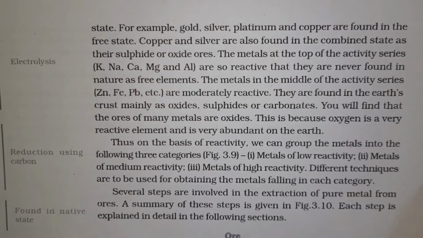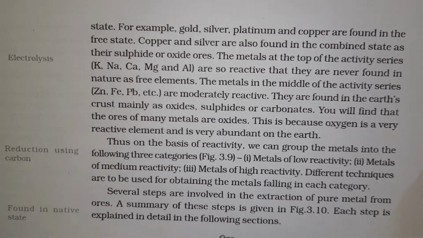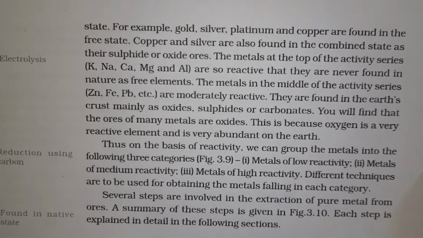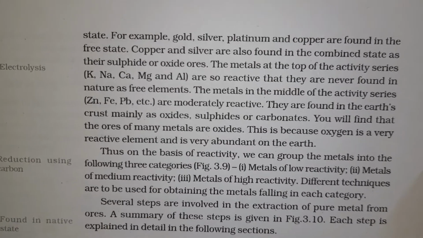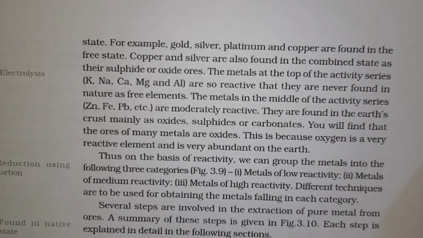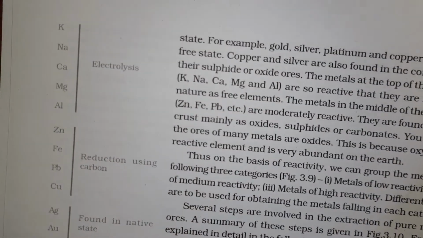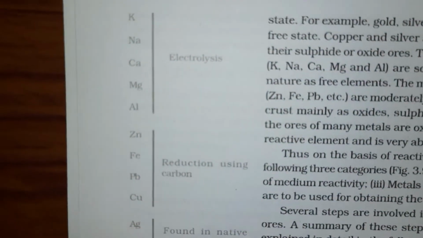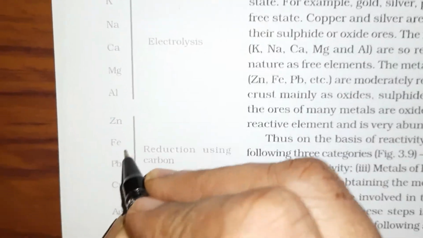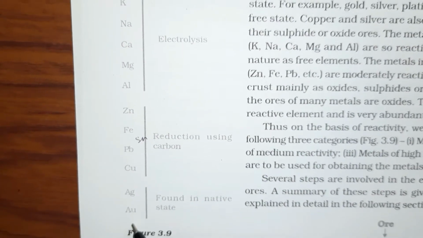We have already discussed that the metals are found under the surface of the earth, and these may be profitably extracted from the ores, and different methods are employed to extract metals based upon the activity series. We already know that the activity series is like this: Kedar Nath ka Mali Alu Zara Fike Sukhe Pakata hai. It could be like tin may be placed here, सूखे पकाता है, and copper, silver, gold and platinum.